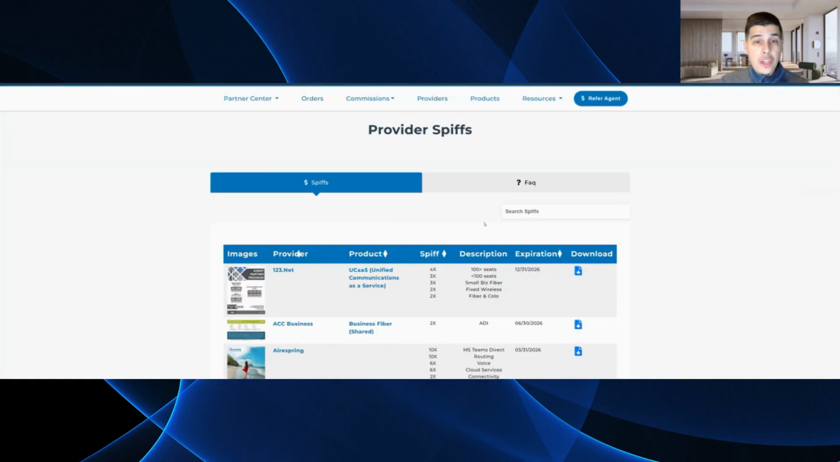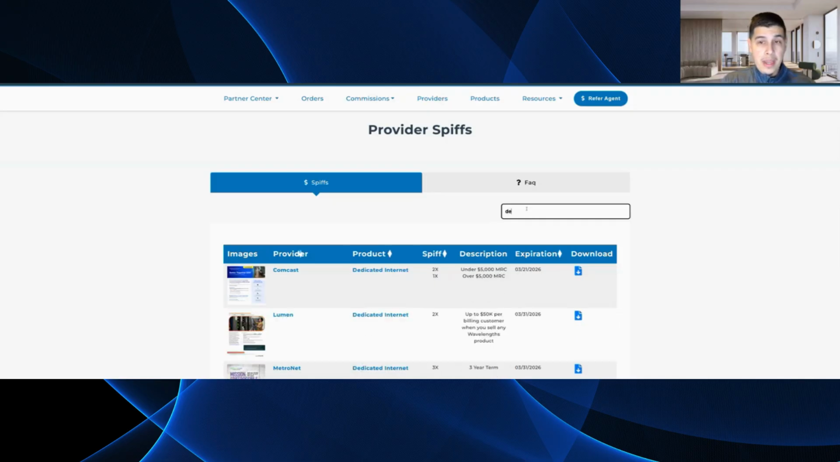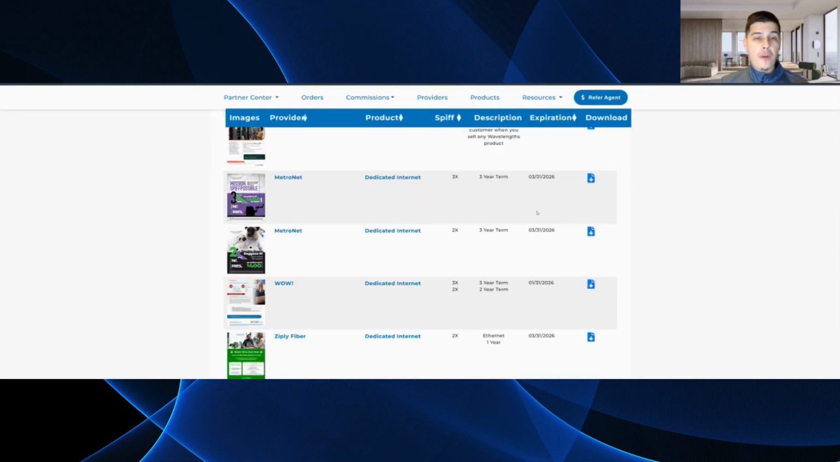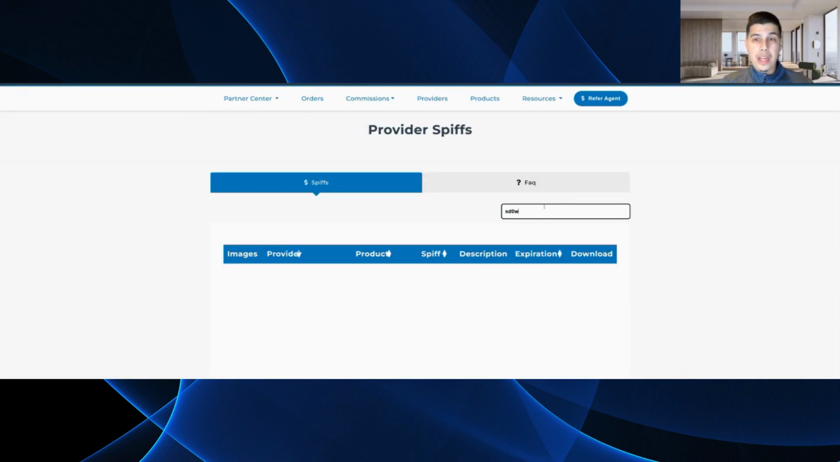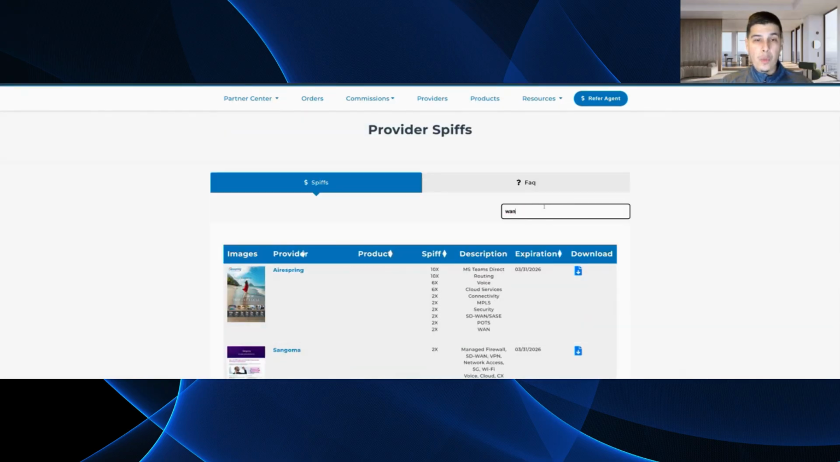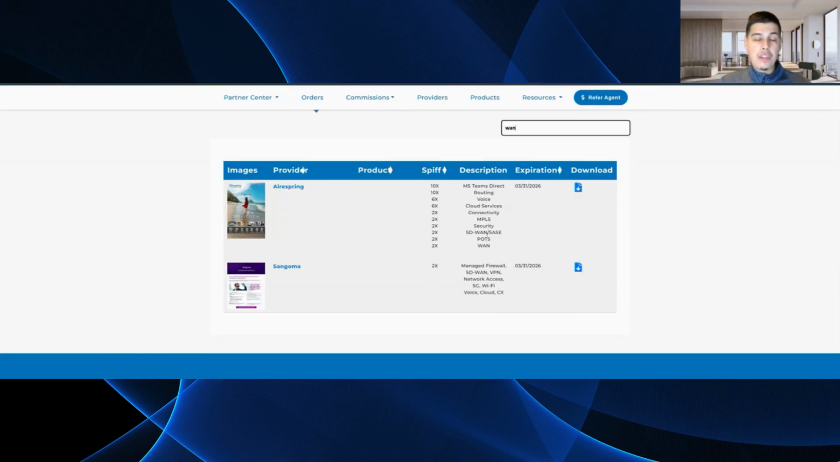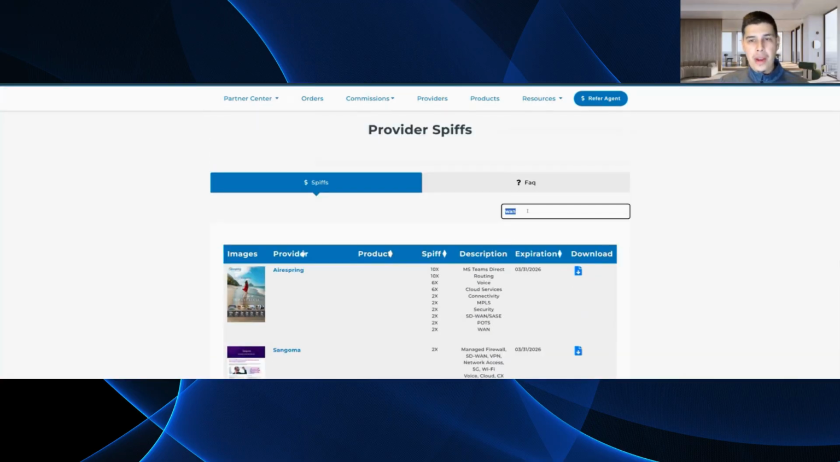But with that being said, you can search spiffs by product, right? Dedicated internet, and you can see all the providers that are offering spiffs for dedicated internet, right? Or maybe you have an SD-WAN product. SD-WAN, we type in WAN, and you can see there's two providers that offer SD-WAN, and you can earn a spiff on that, right?